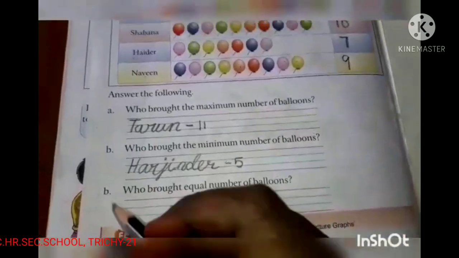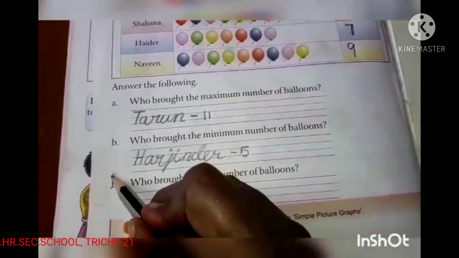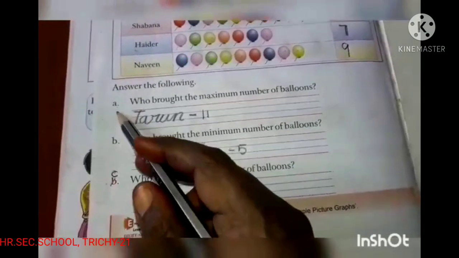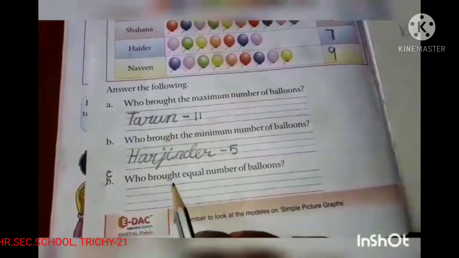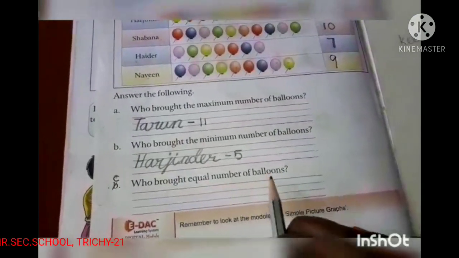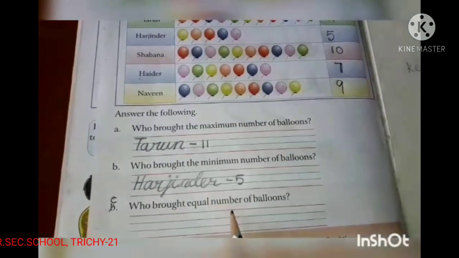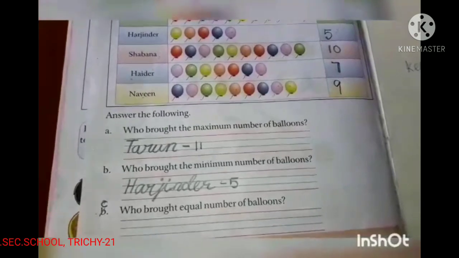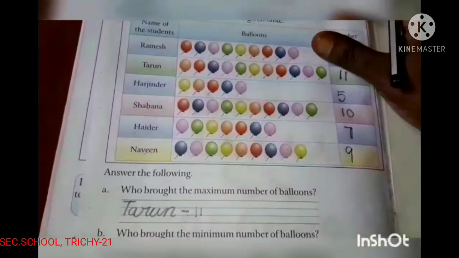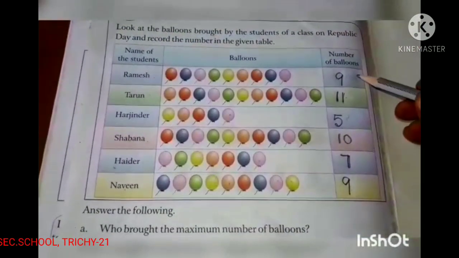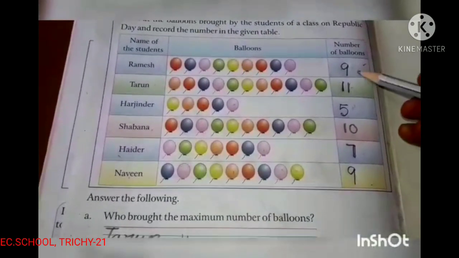Next, the last question, C. A, B, C. Who brought an equal number of balloons? Yes, here two 9s are present.